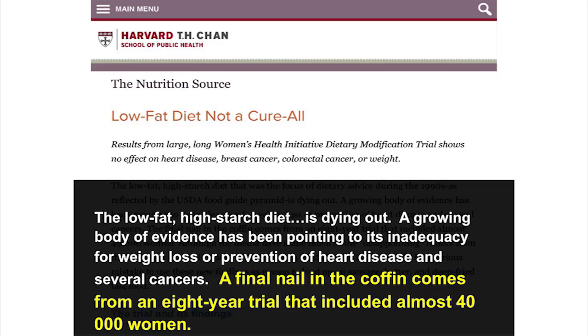But they didn't. And a lot of the arguments about why the study failed were about methodological problems in it. But please, that was the best study we could do. It cost $700 million. If there were methodological problems, then that's it. We still have to accept the outcome and not now try to justify that actually it didn't really find that. So the low-fat, high-starch diet is dying out. A growing body of evidence has pointed to its inadequacy for weight loss or prevention of heart disease and several cancers. And a final nail in the coffin comes from that study. So that's the important conclusion from that.